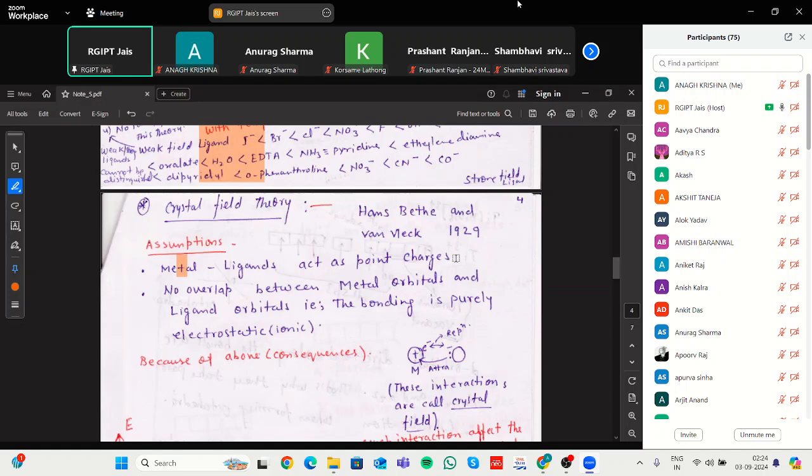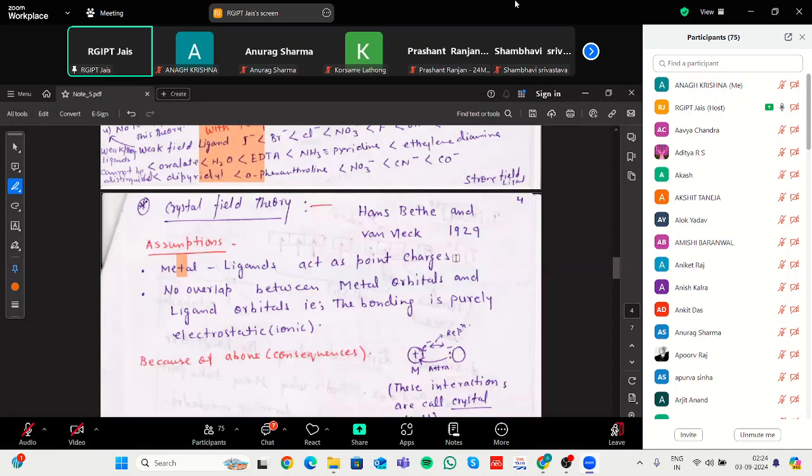Some type of point charge means some type of attraction. Attraction means that it can create positive and negative charge.